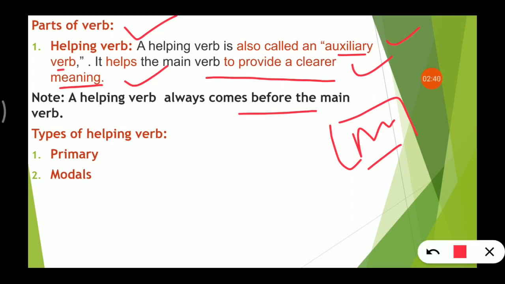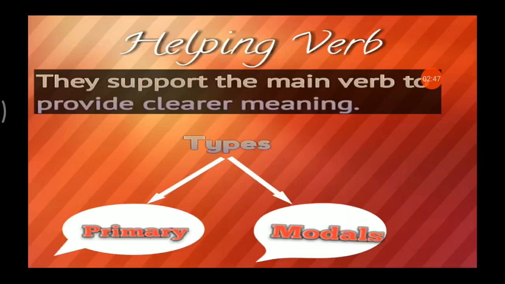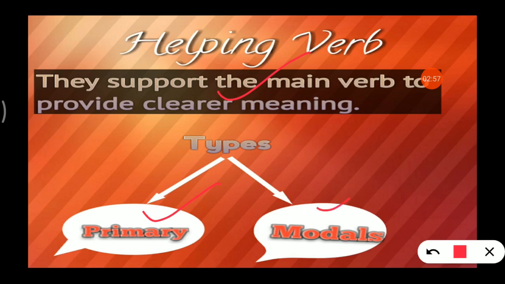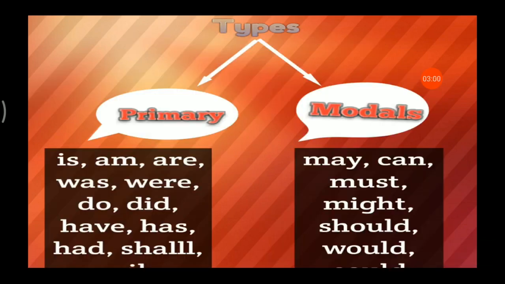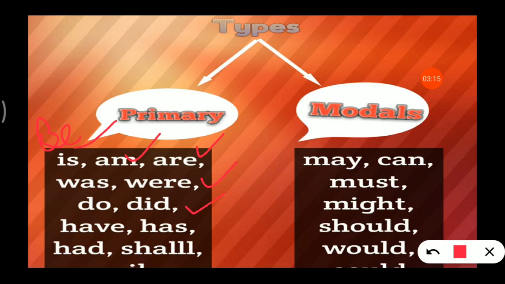And if we talk about the types of helping verbs, there are two types: primary and modals. As I told, helping verbs support the main verb to provide a clearer meaning. So which are the primary verbs? Is, am, are. These are forms of be, and was, were also. Then we have do, and its second form, did also.